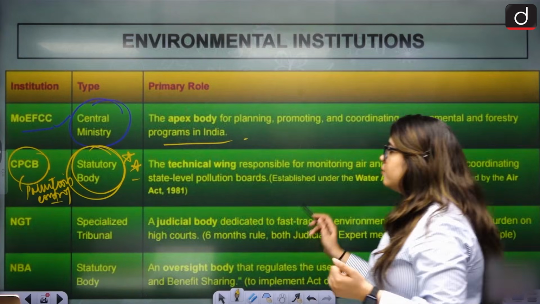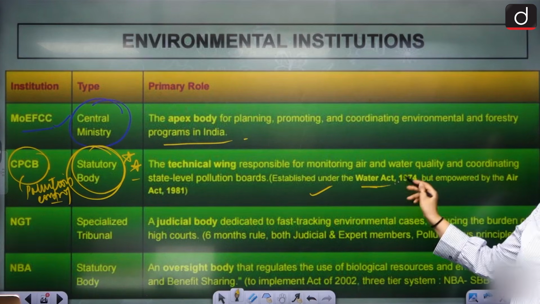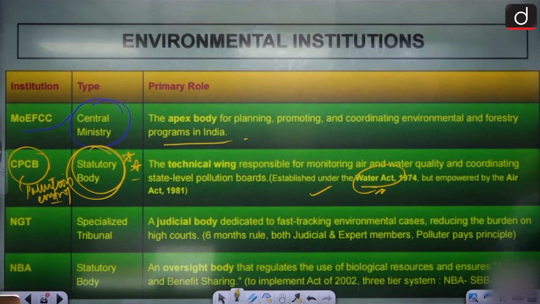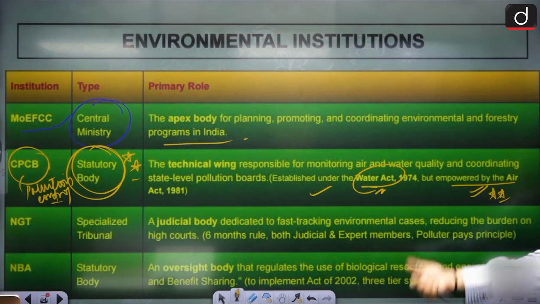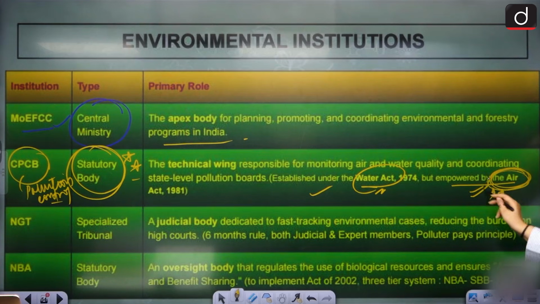And with that, we have state level pollution control boards also, which are established under the Water Act. Remember that. They are established under the Water Act, but empowered by the Air Act 1981. Very important, repeatedly asked. Please remember that.